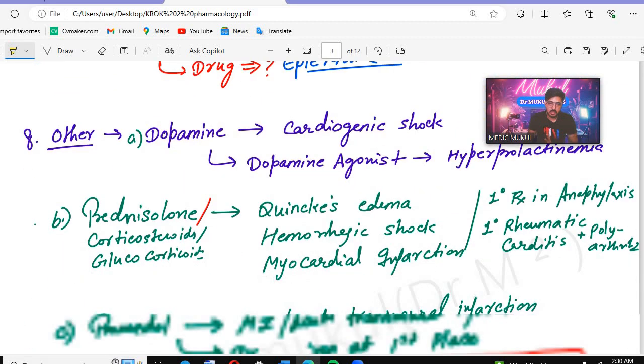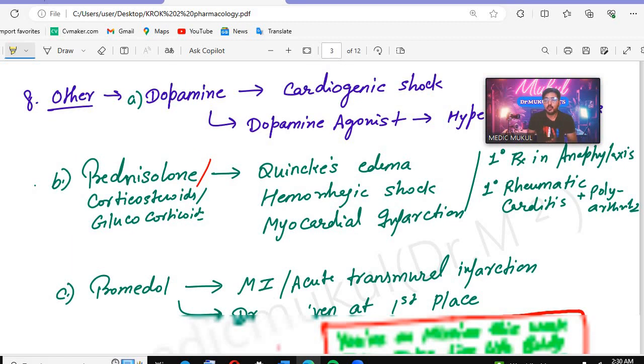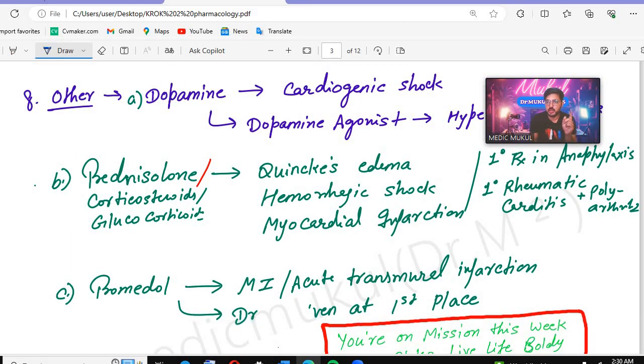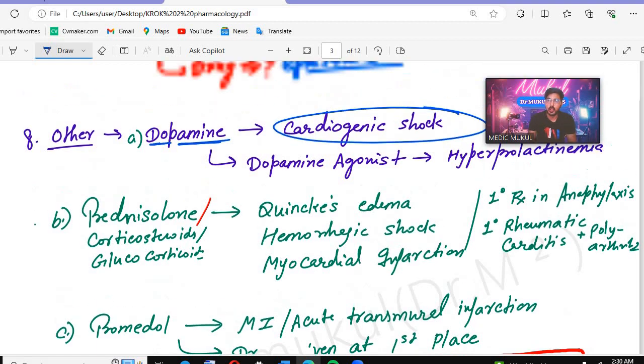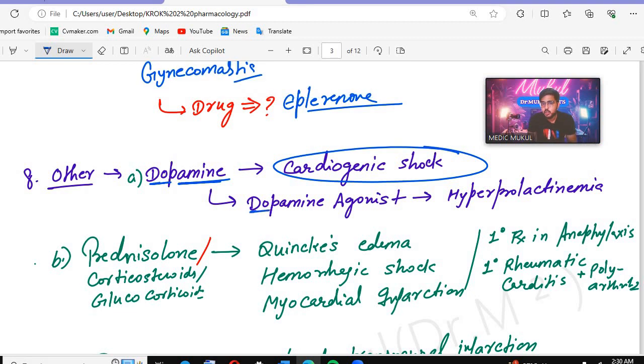Okay. Now dopamine. Before we studied about digoxin, now we are talking about dopamine. Dopamine we know is a neurotransmitter, and remember, we use dopamine in case of cardiogenic shock. Also remember we have dopamine agonists. Dopamine agonist drugs we can use in hyperprolactinemia, because remember dopamine inhibits prolactin.